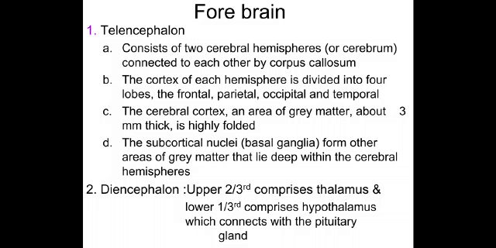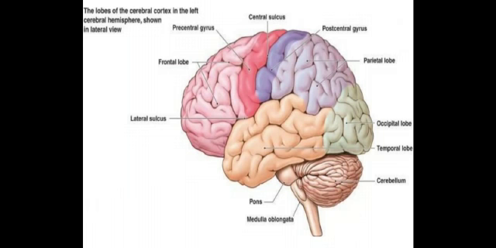The diencephalon, of which the upper two-thirds comprises the thalamus, which is the sensory relay station, and the lower one-third comprises the hypothalamus, which connects with the pituitary gland. These are the lobes of the cortex in the left cerebral hemisphere, where you can see the frontal lobe, and the central sulcus divides the parietal and frontal lobe. The posterior-most is the occipital lobe, and the lateral is the temporal lobe, which is concerned with hearing. The occipital is concerned with vision.